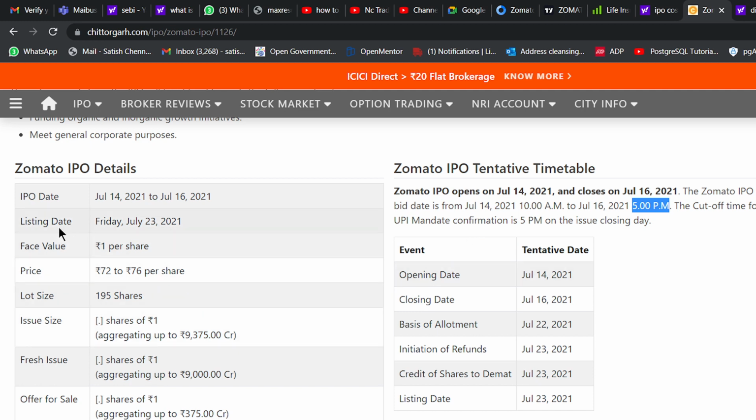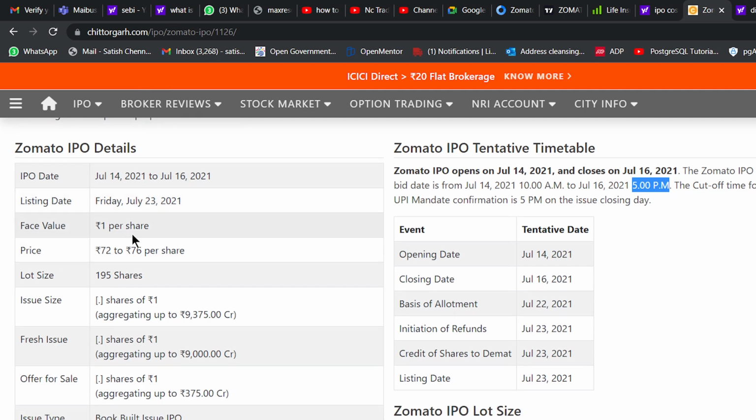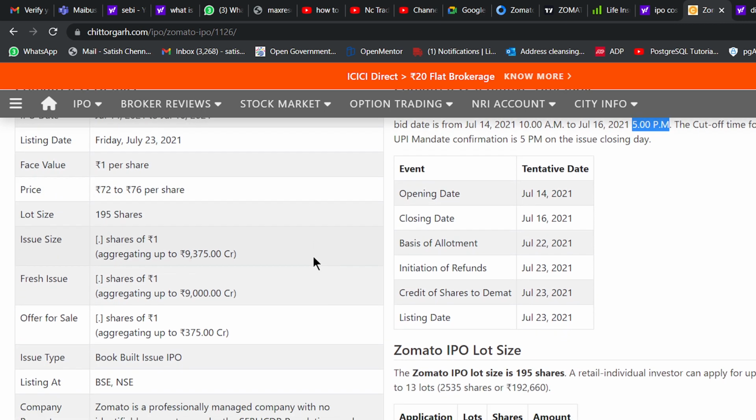The listing day means the day the name will come on NSE or BSE, on Friday, July 23. You can see here the face value is 1 per share and the price they kept is in a band of 72 to 76. The lot size will be 195, and the issue size, how much they are offering, is 9375 crores. So on this IPO they are collecting 9375 crore from the public. And here you cannot buy one share from any company, so they will keep it as a lot.